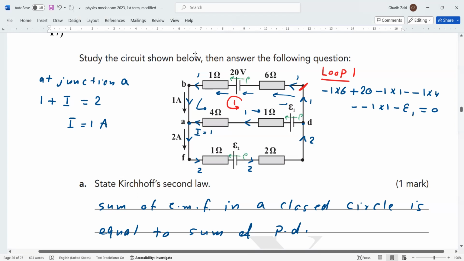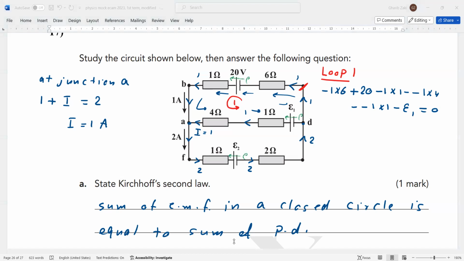Yes? Any question? Yes, my friend? Why is the resistance negative here? You can solve with any way of solution, but that is the way I already used with my students. But use any way to solve. Okay.